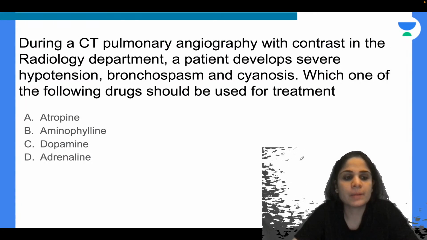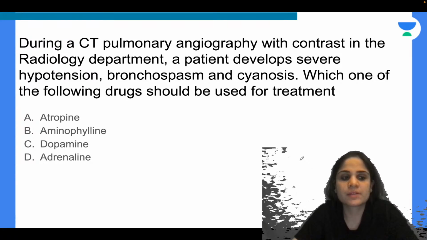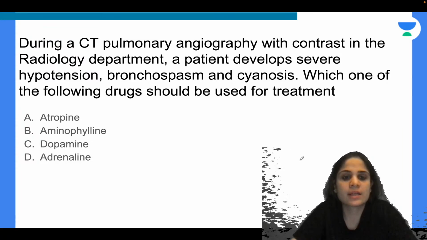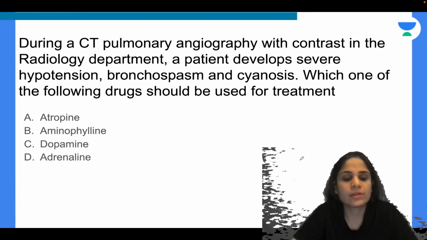During a CT pulmonary angiography with contrast in the radiology department, a patient develops severe hypotension, bronchospasm and cyanosis. Which one of the following drugs should be used for treatment? Atropine, aminophylline, dopamine or adrenaline?